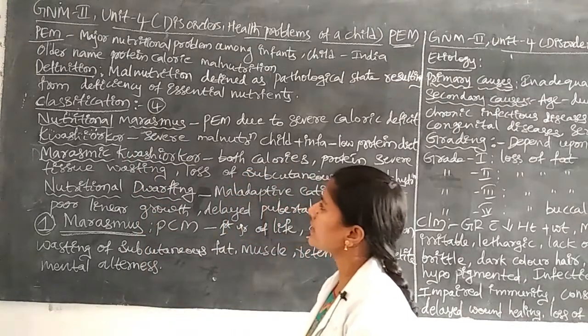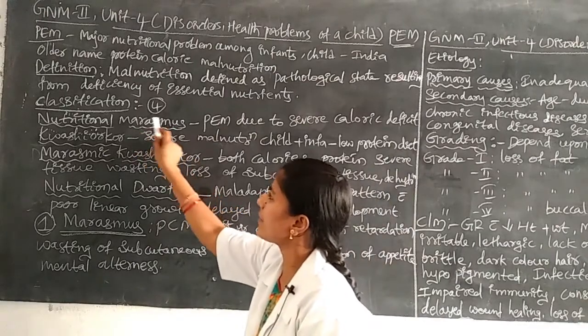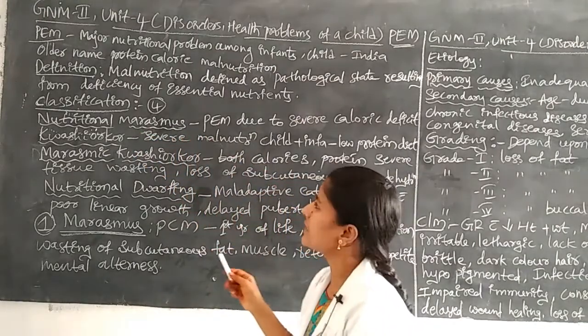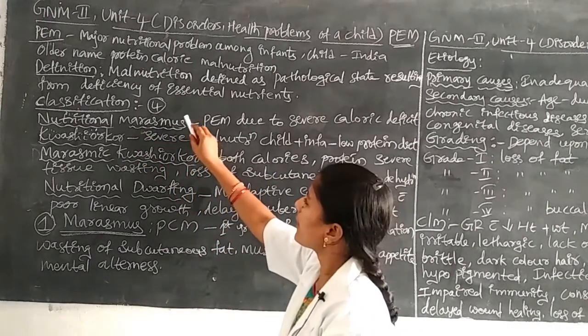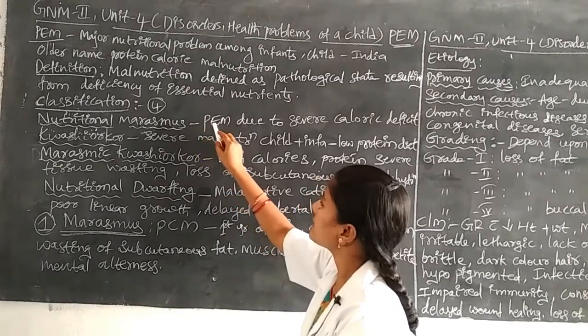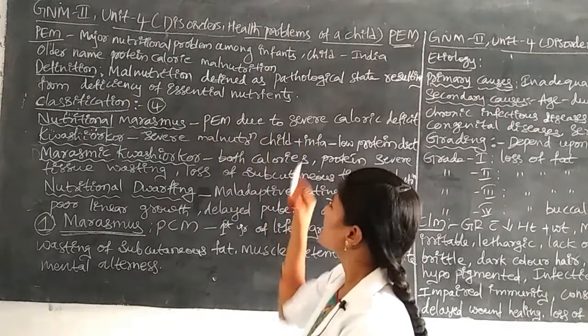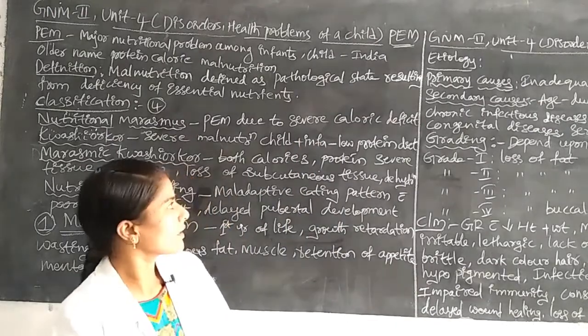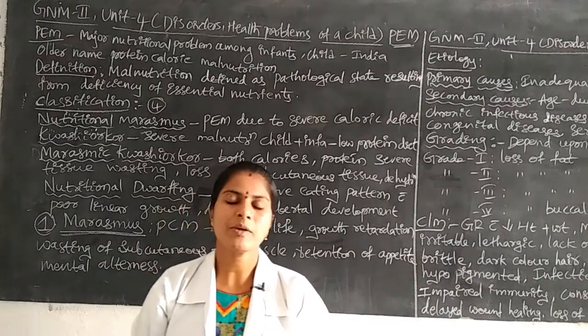The first one is nutritional marasmus. It is mainly identified as PEM due to severe caloric deficit. Children suffering from a deficit of nutrients, proteins or energy are malnourished. In nutritional marasmus, the affected children have a severe loss of calories in the body.